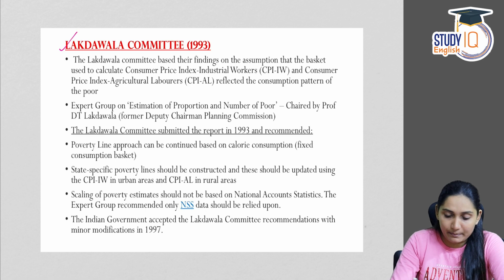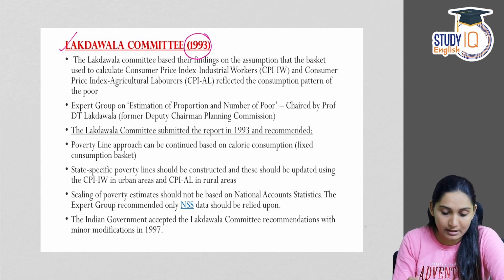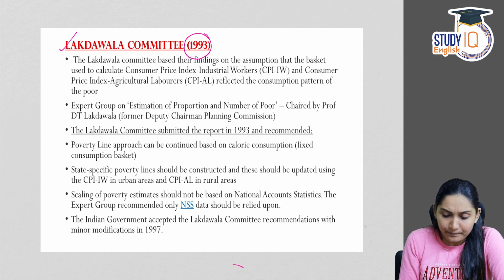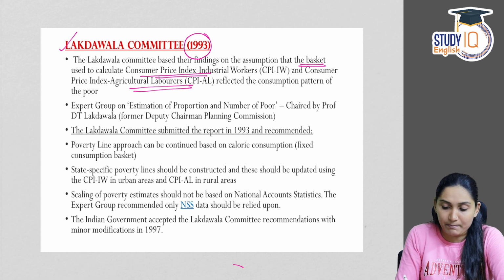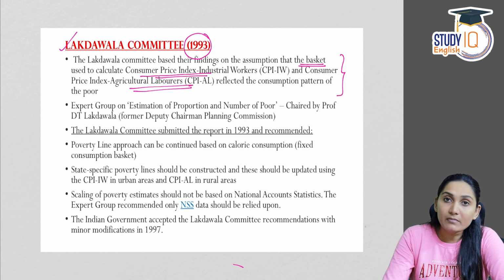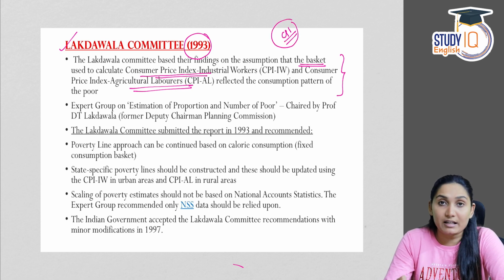Next is Lakdawala committee, which was in 1993, which is a very popular committee of poverty estimation. It was based on the assumption that the basket used to calculate CPI on industrial workers and CPI on agricultural laborers reflected the consumption pattern of the poor. That is, there are different consumer price indices, different groups under CPI.